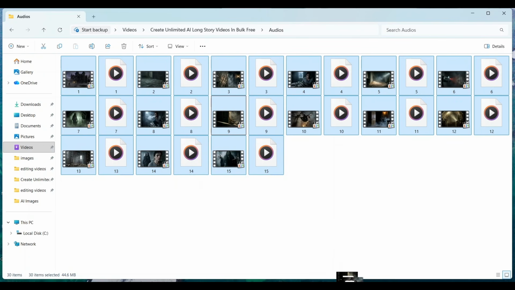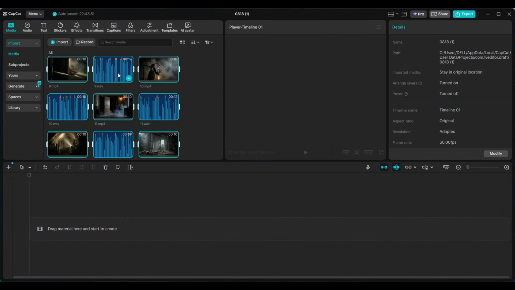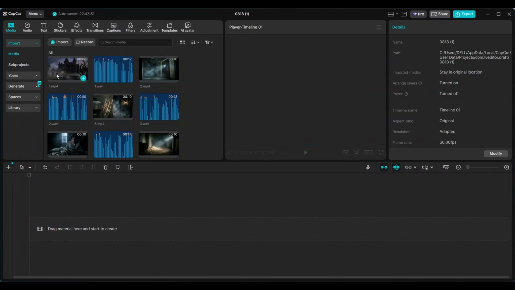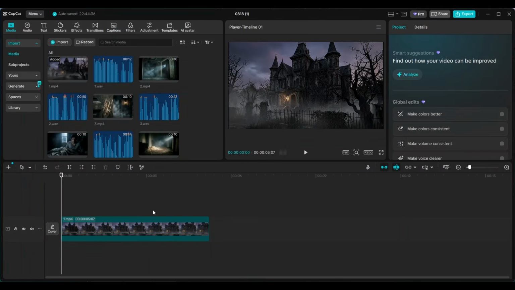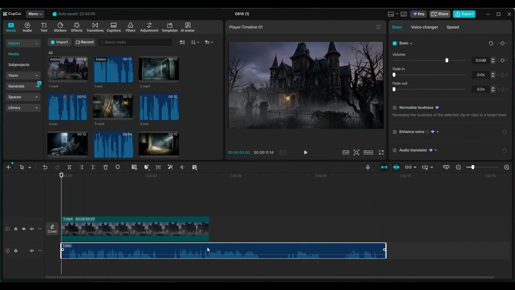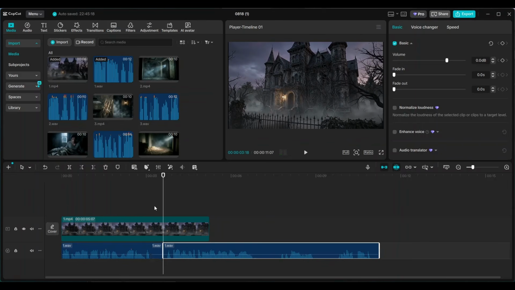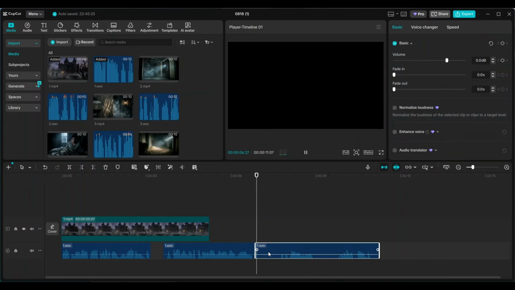cinematic horror story video. You can use any video editor for this, but I'll be using CapCut. As you can see, I've imported all the files into CapCut. Now I'll organize them in sequence so they're easy to add to the timeline one by one. First, I'll drag the first scene video onto the timeline and then add its audio file underneath it. As you can see, the audio duration is longer than the video. So first, I'll remove the gaps from the audio.